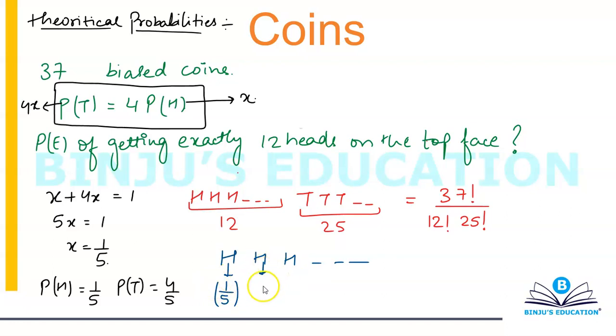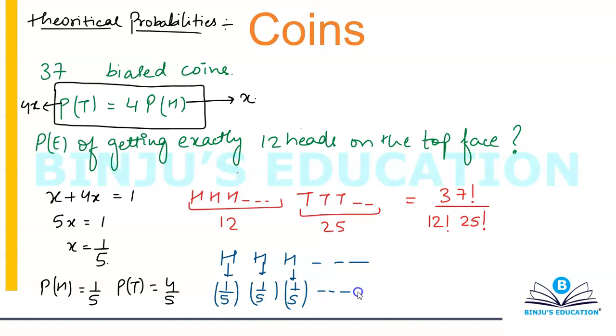Same thing goes for the second head. Same thing will go for the third head. And can I say the same thing will go for all the 12 heads or no? Whether you have head on the first coin, second coin, third coin, 23rd coin, 24th coin, 36th coin, 37th coin, we have to look at them individually, right? We are supposed to look at them individually because the probability of an individual coin is not dependent on the other coins.